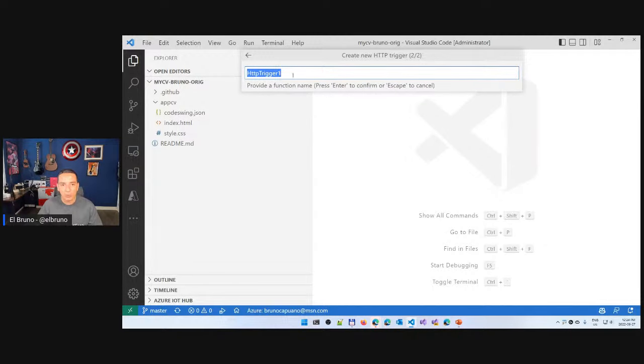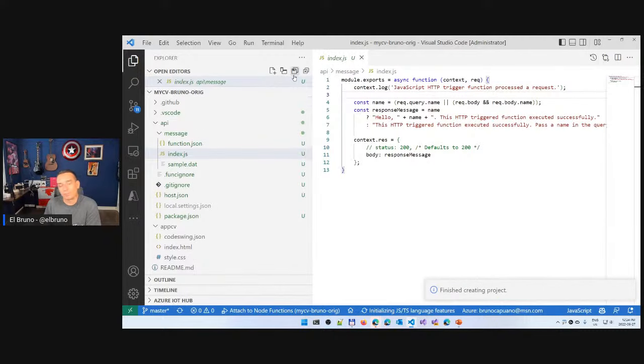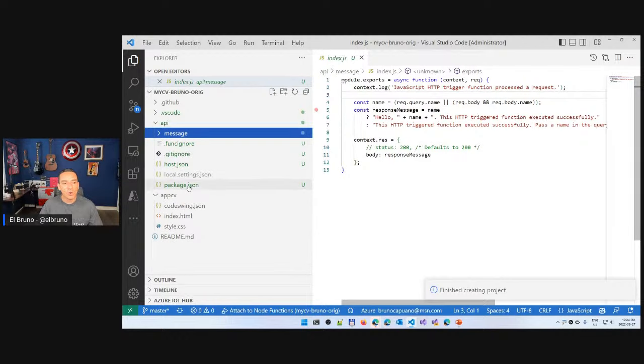So let's name the function. This is going to be API slash the name that we have here. Let's do a simple one, let's go for message. Then it's going to create a new project. It's not a new project, we are going to embed a project into our main app that you can see here. And we are going to have the full configuration, the full definition for my API. So I will have, let's close this.